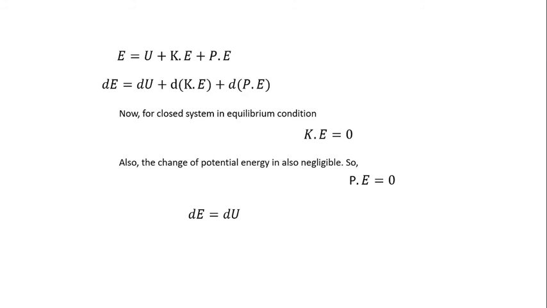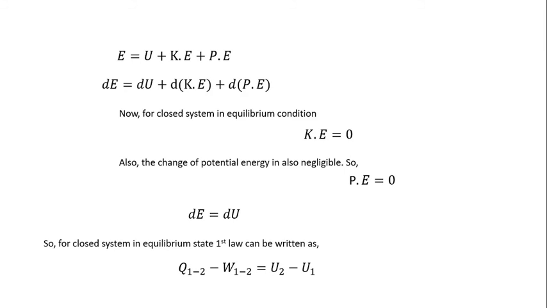In that case we can write that dE equals dU, that is, the change in internal energy equals the change of intermolecular energy. So for any closed system which is in equilibrium, the first law can be written as Q minus W equals U2 minus U1, or Q equals W plus U2 minus U1.